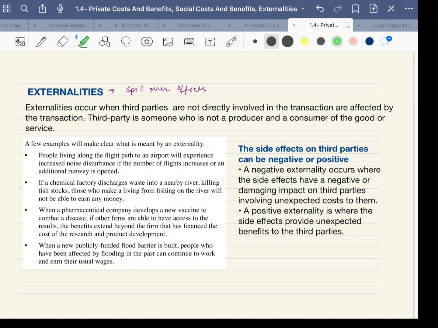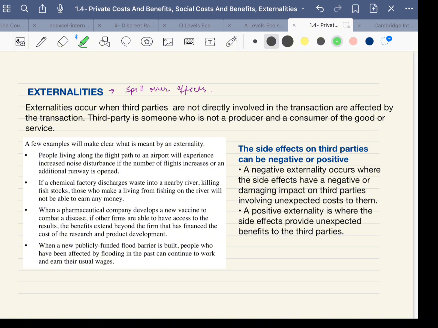A negative externality is when the third party has to bear negative effects of an economic transaction which involves either production of goods or purchase and consumption of those goods. And positive externality is when there are positive side effects of an economic transaction.